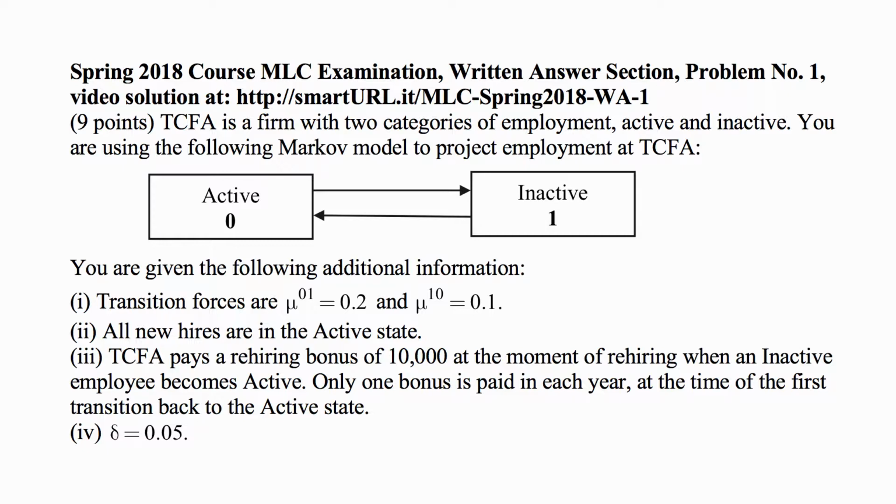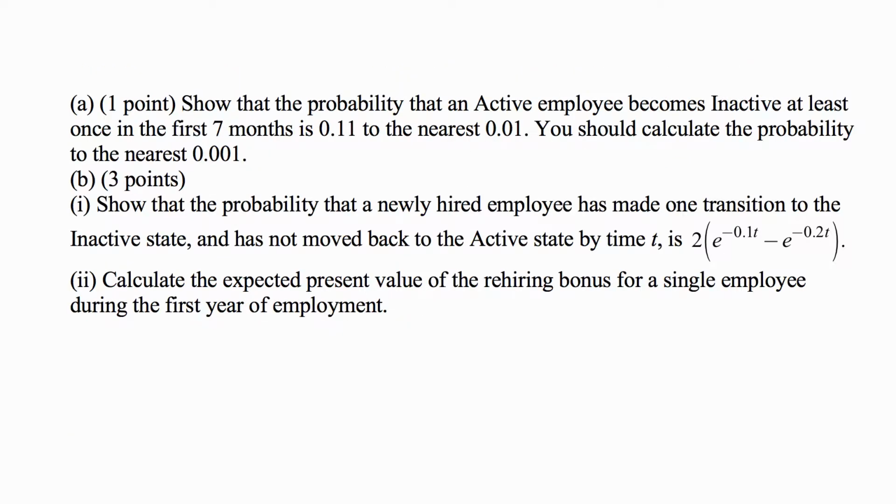You are given the following additional information: the force of transition from state 0 to state 1 is constant, equal to 0.2, and the force of transition from state 1 to state 0 is constant, equal to 0.1. All new hires are in the active state. TCFA pays a rehiring bonus of $10,000 at the moment of rehiring when an inactive employee becomes active. Only one bonus is paid in each year, at the time of the first transition back to the active state. Delta, the force of interest, is 0.05.